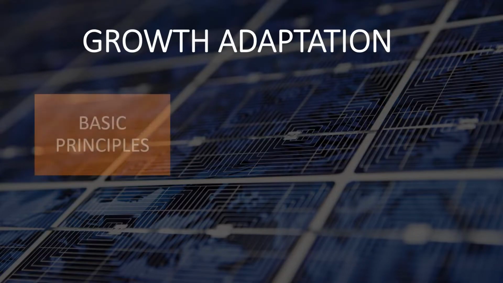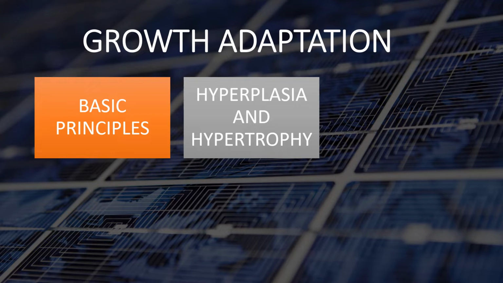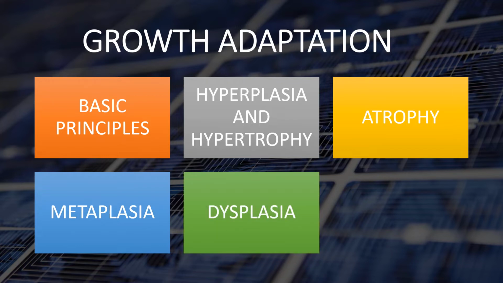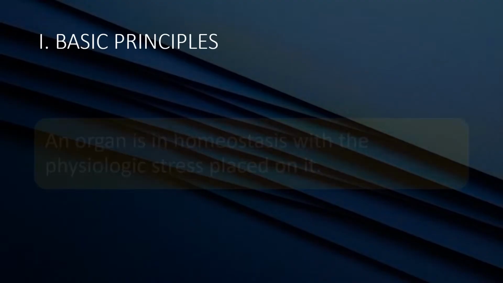Growth adaptation. Six things we're going to look at in this section are basic principles of growth and adaptation, hyperplasia and hypertrophy, atrophy, metaplasia, dysplasia, and aplasia and hypoplasia. Let's begin with basic principles.